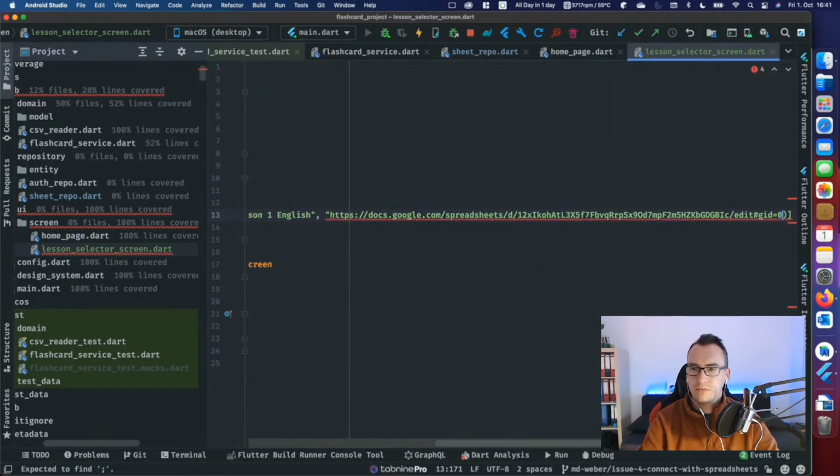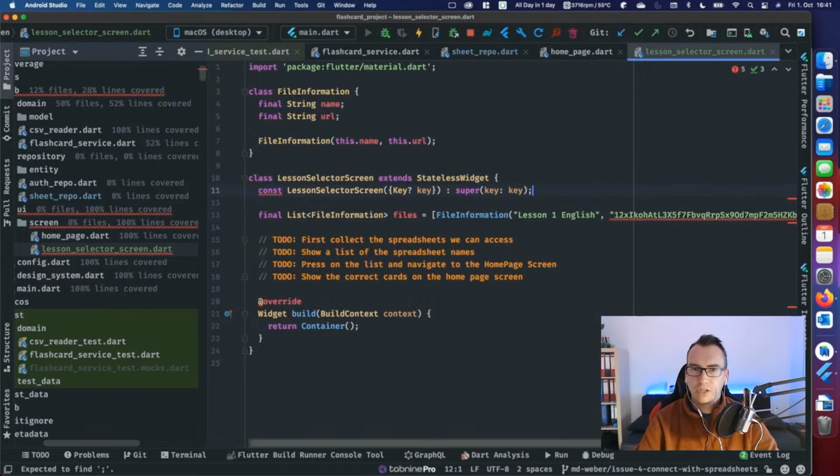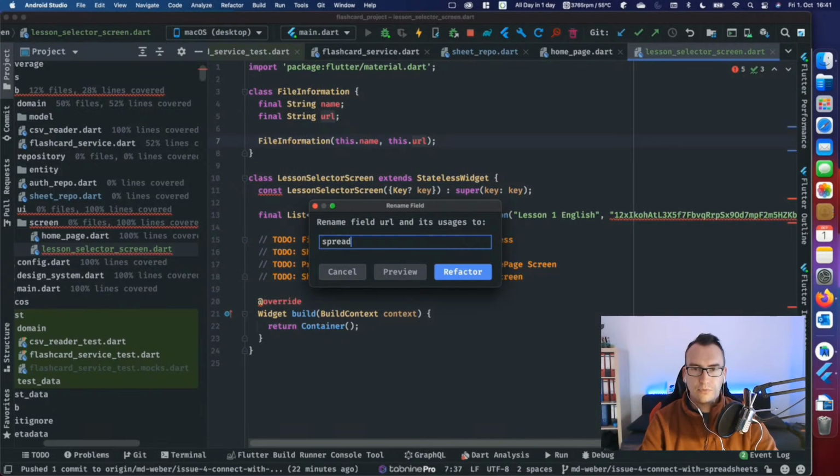So, and I think we don't need the URL. It would be enough to have this ID, spreadsheet ID. So, remove everything. So this spreadsheet ID, which brings me to the point that this is not a URL. It's the spreadsheet or the file ID.